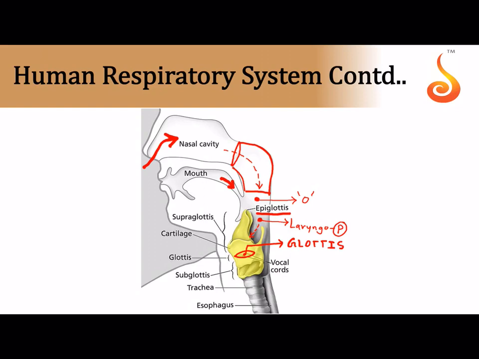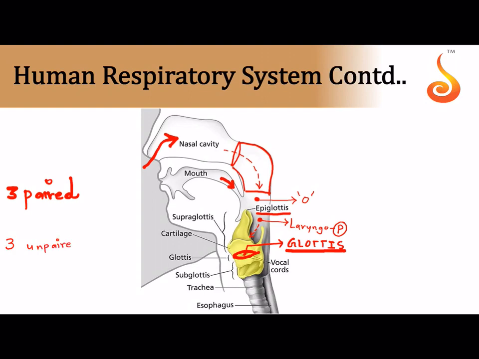Correct? So this green colored portion, including the epiglottis, is your voice box, which is referred to as the larynx. It is also called the sound box, and you can see two folds like I showed over here. The two folds are referred to as the vocal folds or the vocal cords, and in between the folds there is an opening through which the air passes, and that opening is referred to as the glottis. There are numerous cartilages that are found in your larynx. Now there are three unpaired. Totally your larynx has three paired cartilages. So all of you remember, there are three paired cartilages in your larynx and three unpaired